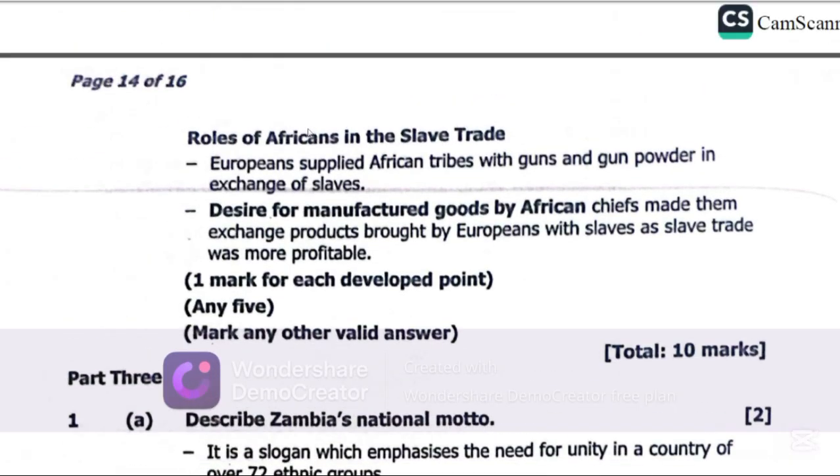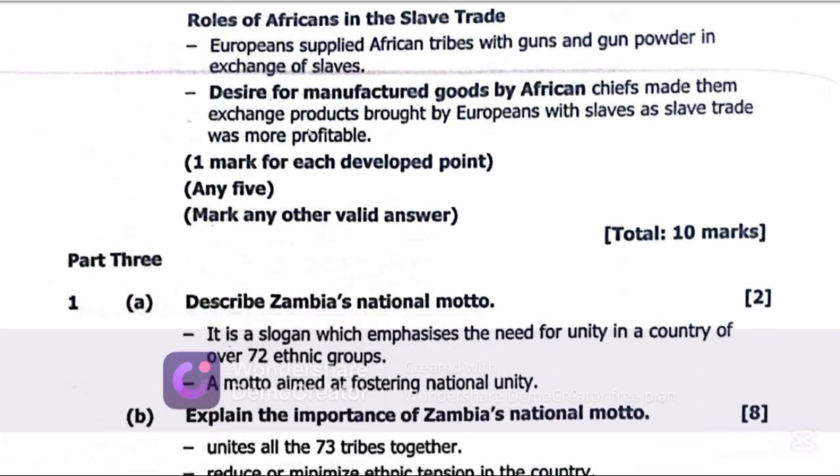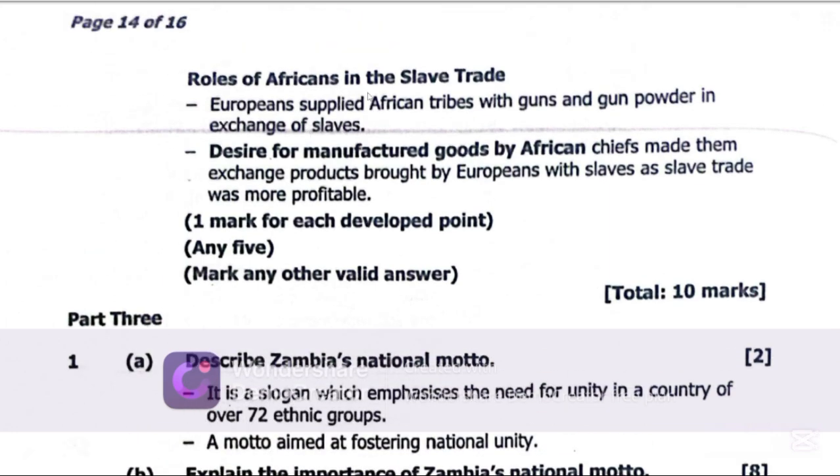Now let's get to part 3. Very interesting part, and that is the civics part. Question 1. Question 1A says, describe Zambia's national motto, 2 marks. So Zambia's national motto says, one Zambia, one nation. That is Zambia's national motto.